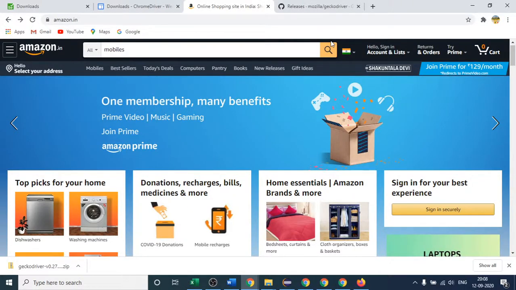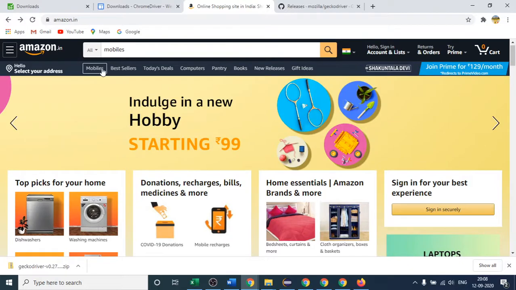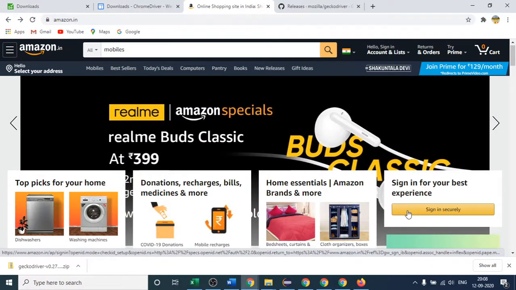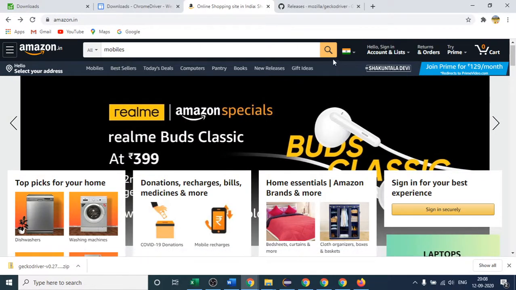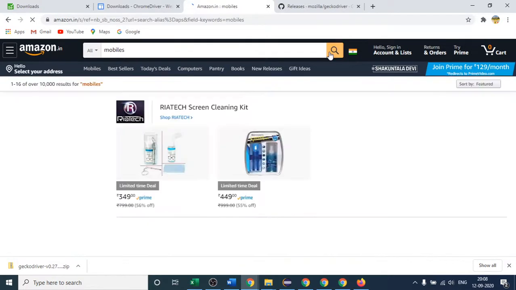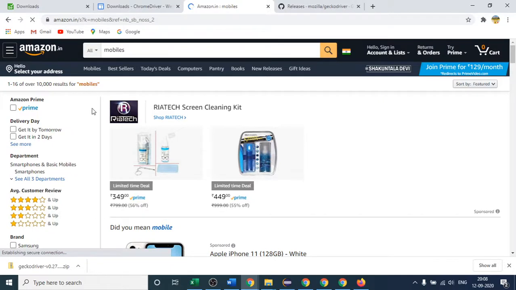One more thing: this is the website, and if I come here, this is mobile. So this is one web element. If I come here, this sign in securely button is a type of web element. This is a search button. If I click this, mobile will be searched. So all those things which are present on the web page, if you select them, are web elements. This is also a web element on this website.